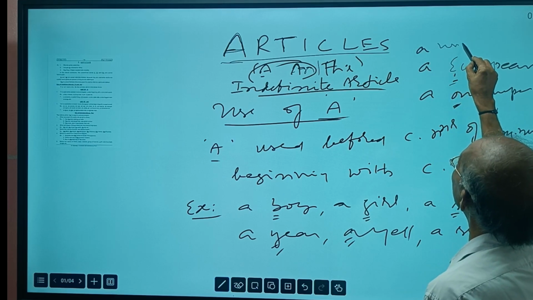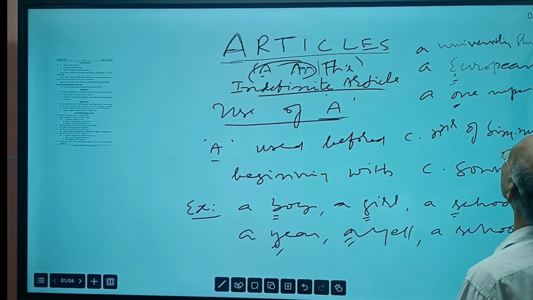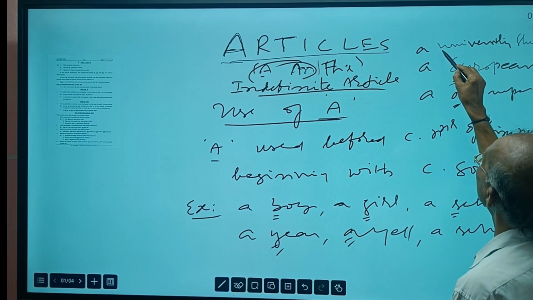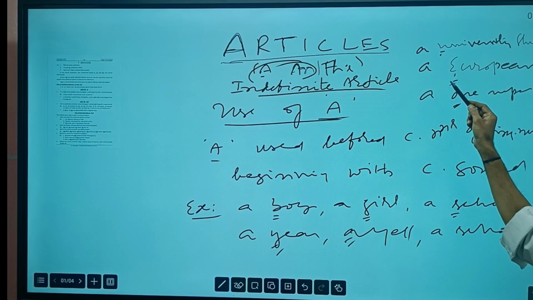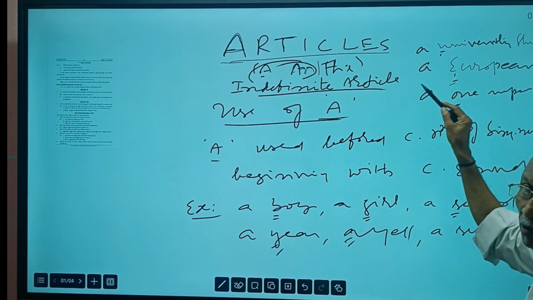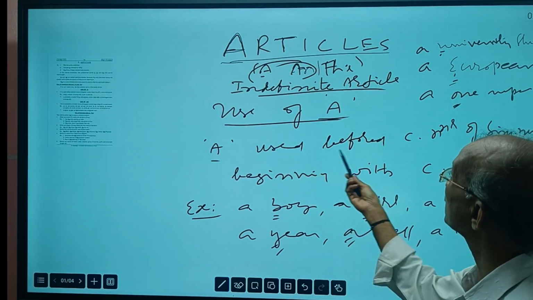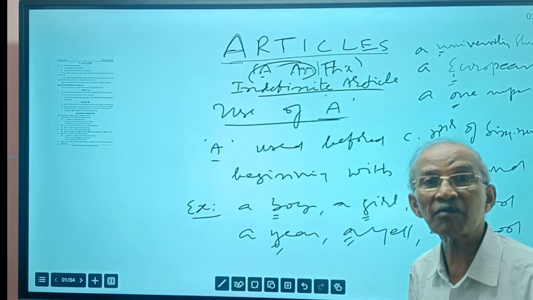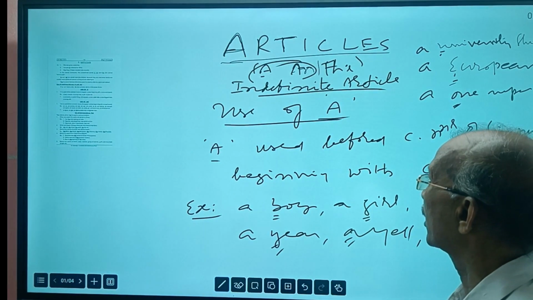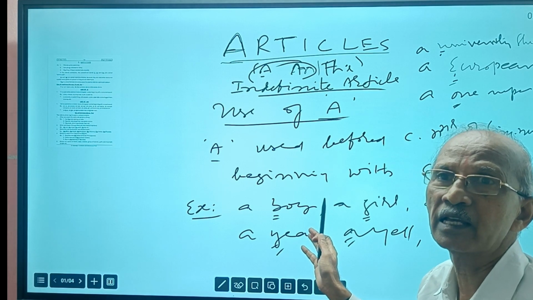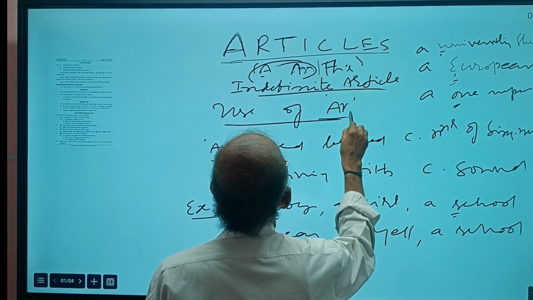A university student, begins with a vowel but gives a consonant sound. So though they begin with vowel letters, they give consonant sounds. So a is used before singular common nouns beginning with a consonant sound. That's all. Clear? Now, let us see the use of an.